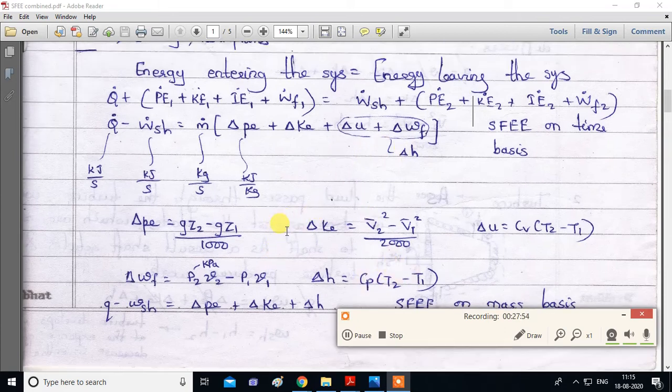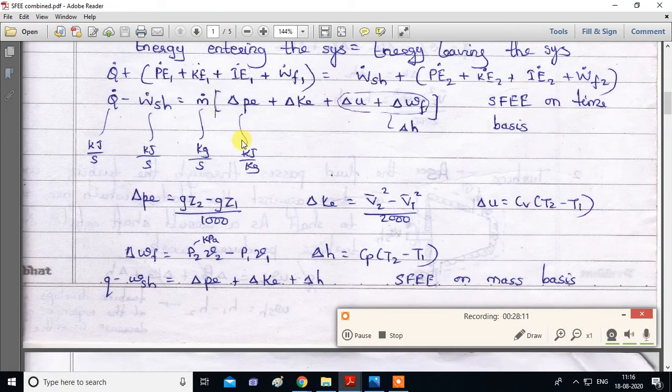Okay. So the first equation, where you can see m dot is multiplied, is known as the steady flow energy equation, SFEE, on time basis. This is formula number 1.